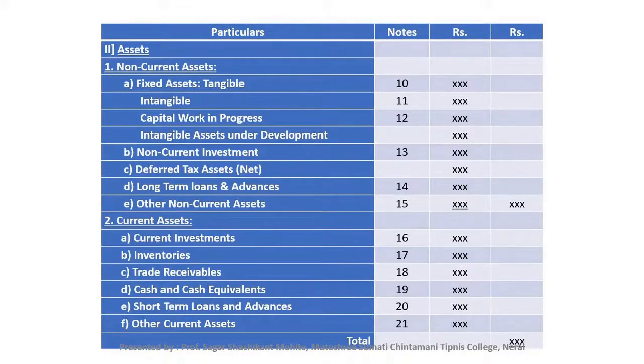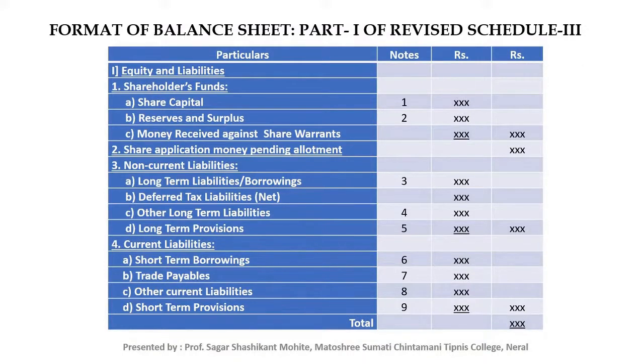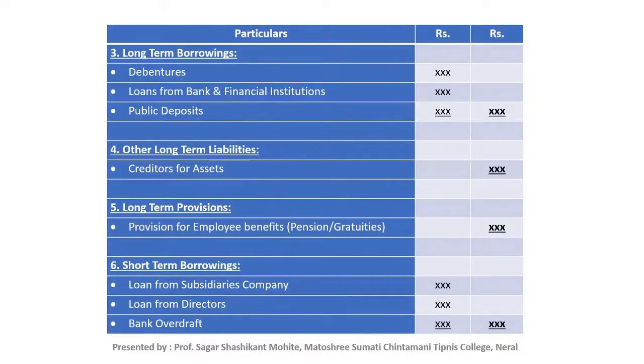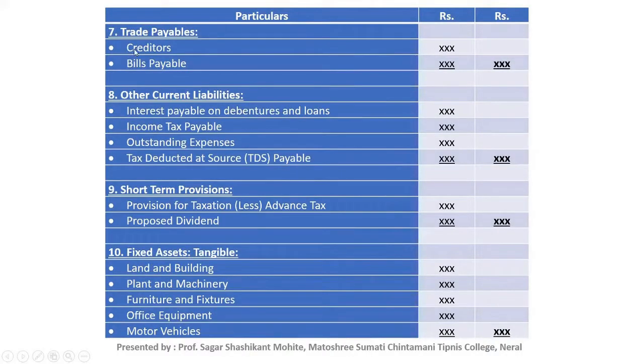Next point is trade payables. Trade payables means sundry creditors and bills payable are mentioned here.